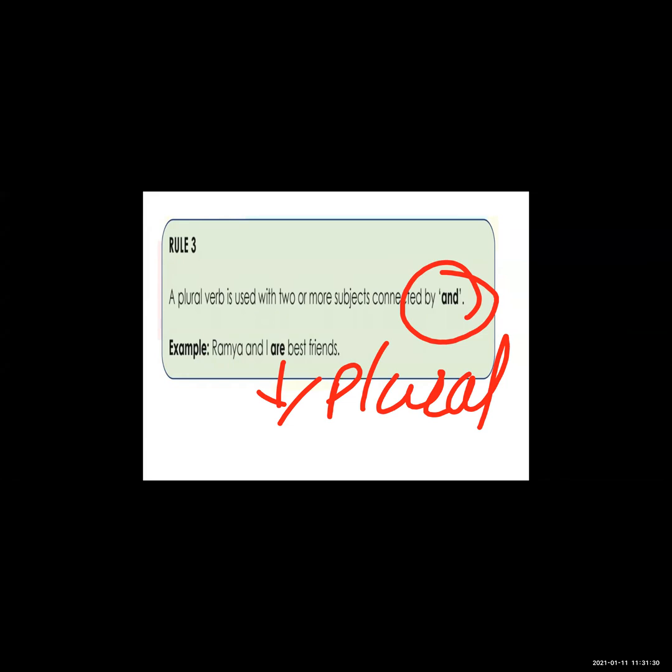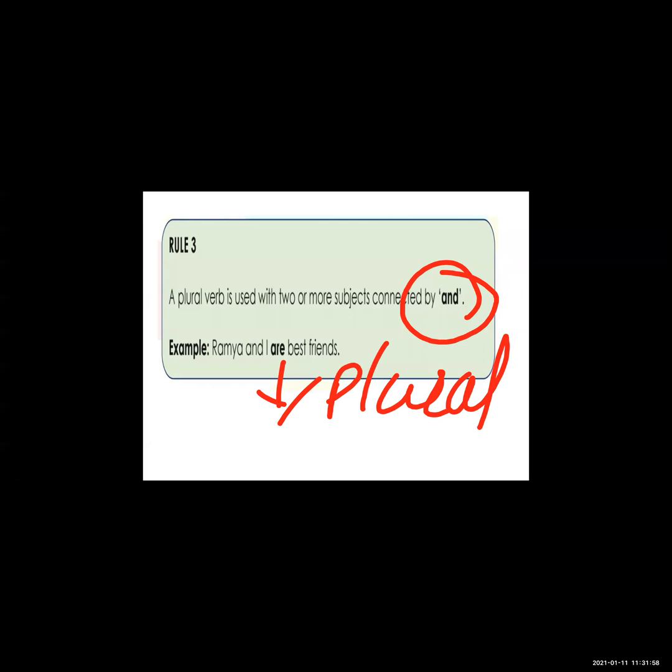Now one more example: Sumit and I are going to market. Here also two persons are there and they are joined with and, Sumit and I. That's why I use are here.